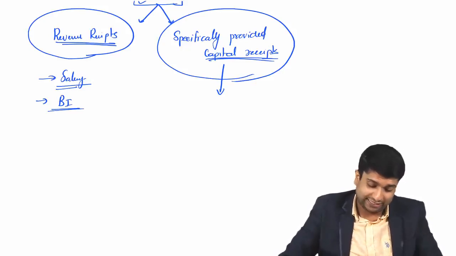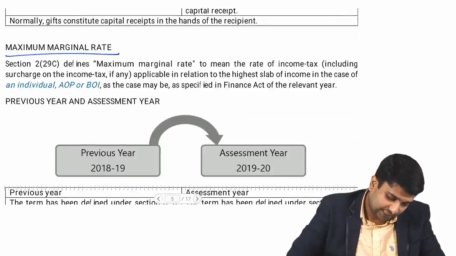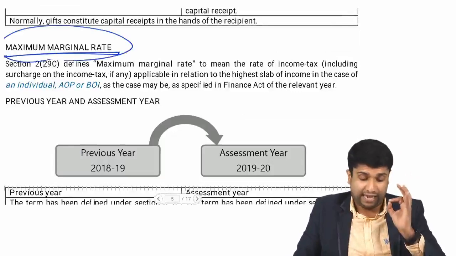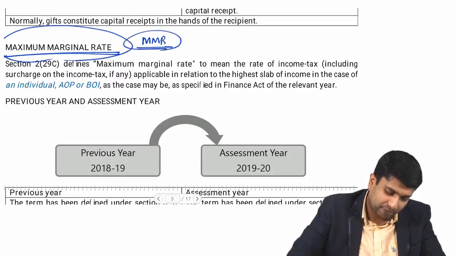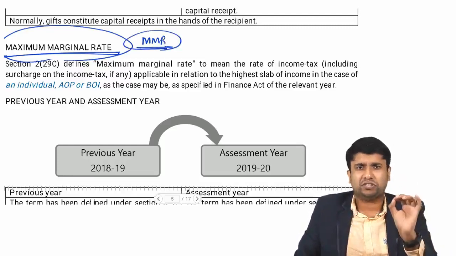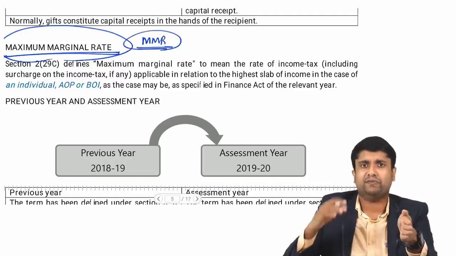Let's move on to the next definition, that is maximum marginal rate. The next definition under the Income Tax Act is MMR, that is maximum marginal rate. It is a very simple definition. For the time being, just stick to the definition. I will tell you what exactly it means when we move forward.